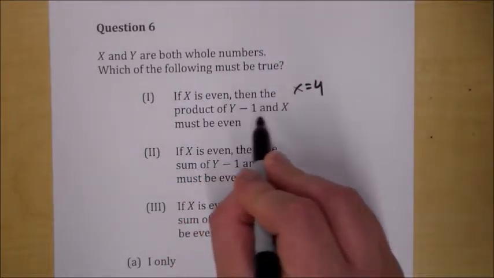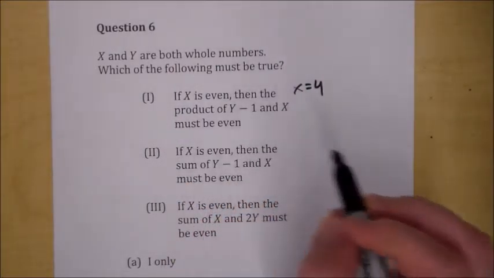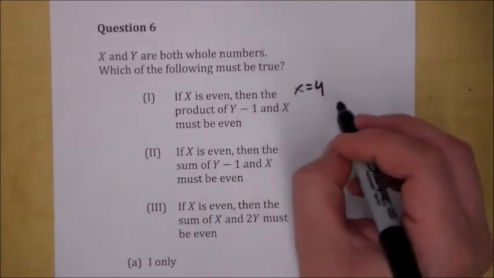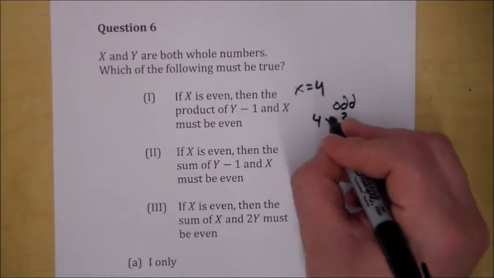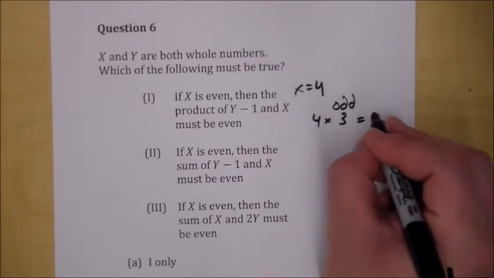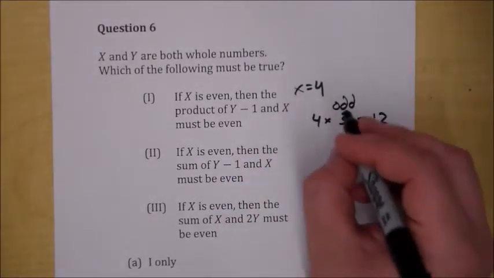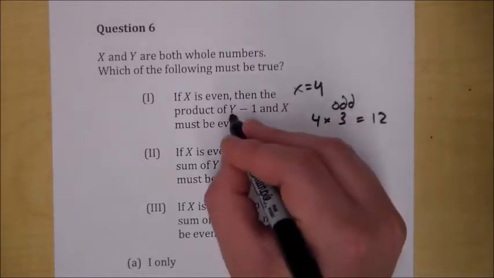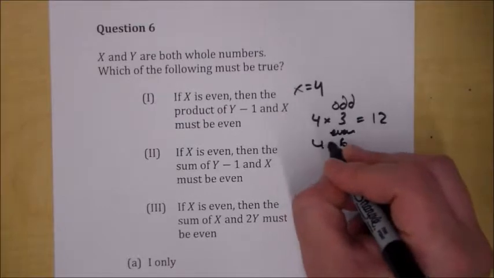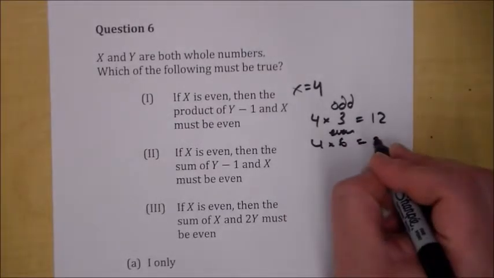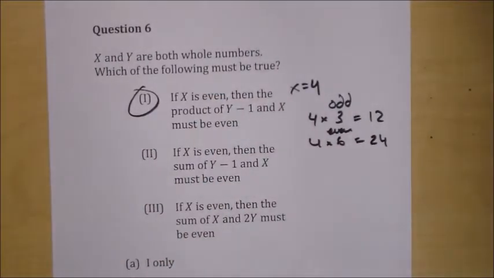Then the product of x minus 1 and x must be even. Well, if x minus 1 is an odd number, let's say that's 3, 4 times 3, because product is multiplication, is 12. Okay, that's even. And if x minus 1 is even, let's say it is 6, 4 times 6 will also be an even number. That'll be 24. So 1, you're good.